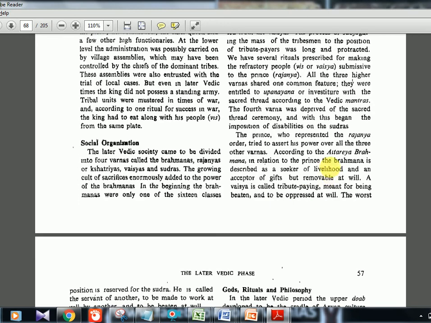Then there is one important thing called Atreya Brahmana. Brahmana, I told you, is for ritual. So Atreya Brahmana is in relation to the prince. The Brahmana is described as a seeker of livelihood and the acceptor of gift, but removable at will. So it's again telling about the priests only, that they can receive gifts, but they can also be removed at will by the prince. That is mentioned in the Atreya Brahmana.